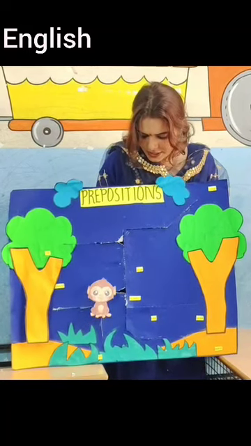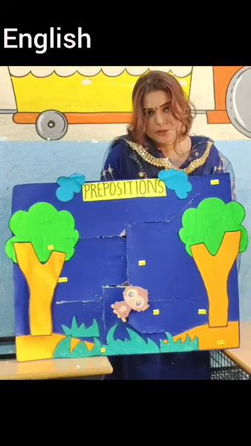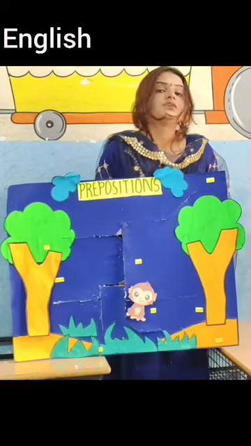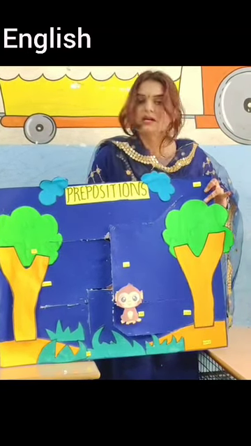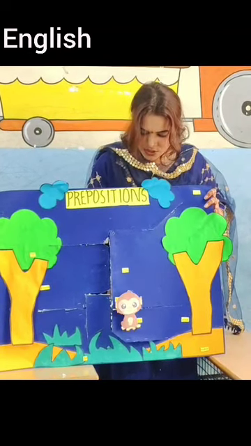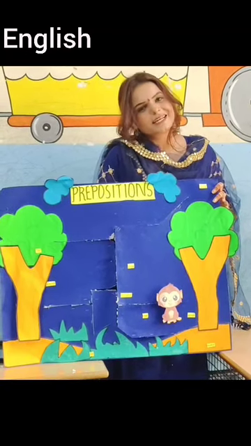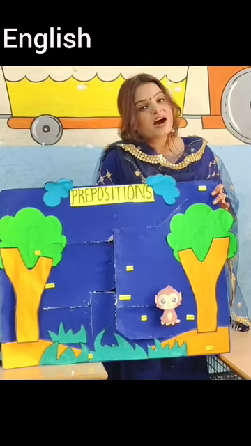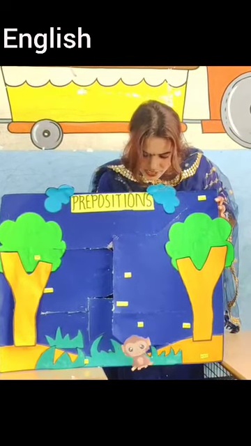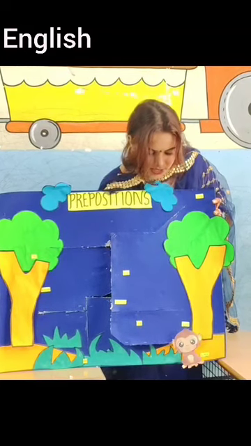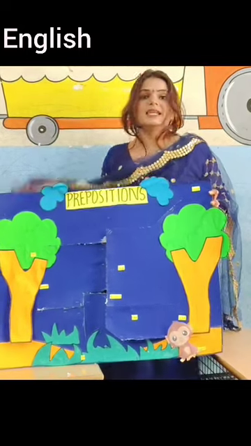Now we will move our monkey to the other side of the tree. Tell me the position of the monkey. Is it farther from the tree or nearer to the tree? You're right, it is far. The position of the monkey is far from the tree. Now we will move it closer. The position of the monkey is near. It means far and near. Now we will move the monkey down. Now you can see the monkey is in front of the tree. The position of the monkey is in front.